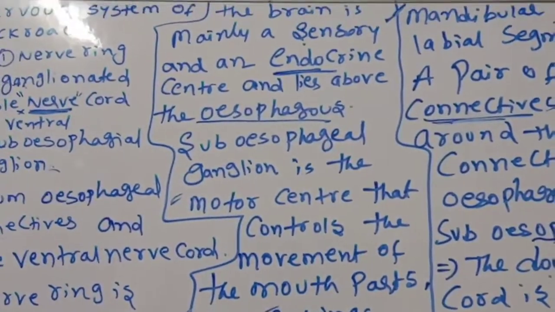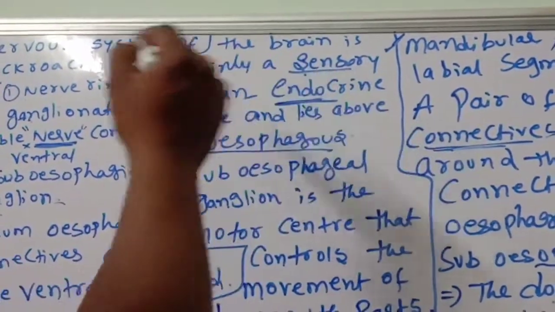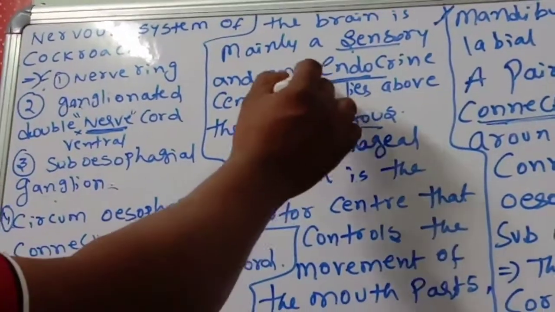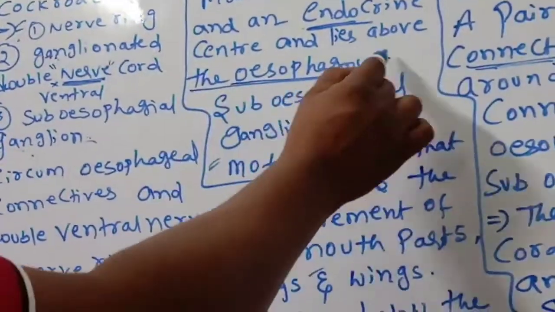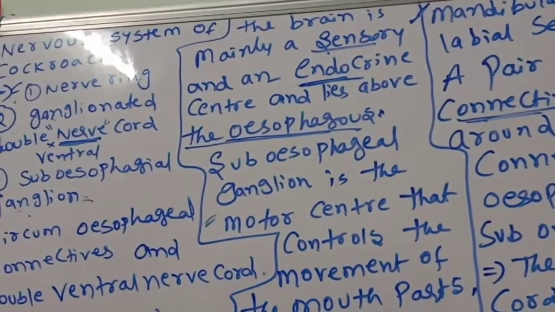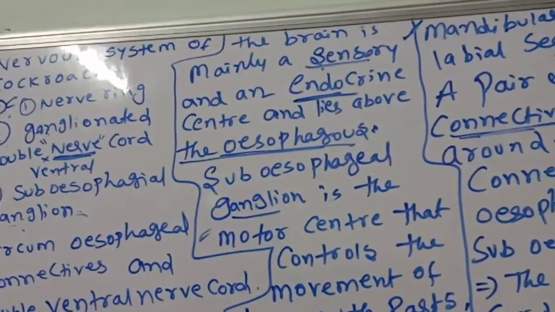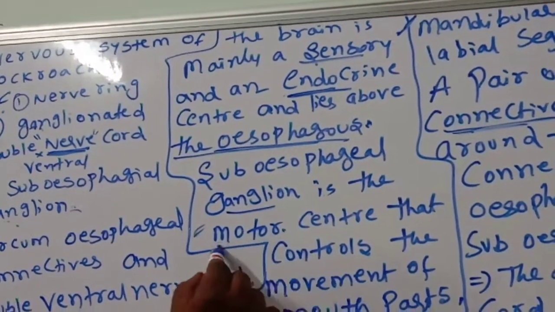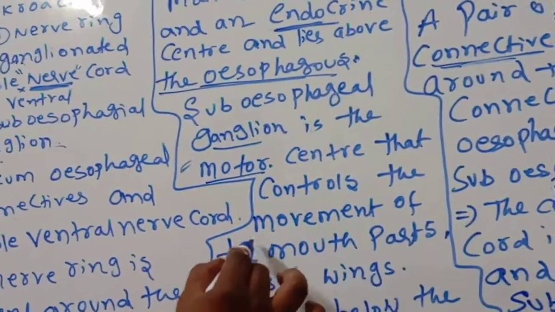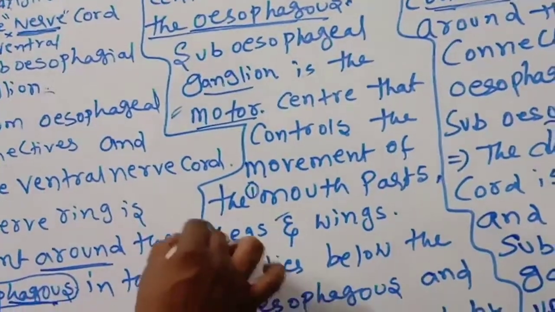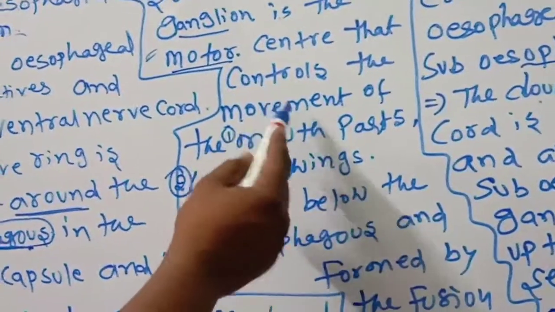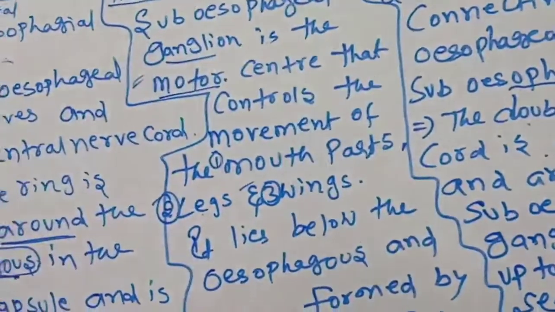The brain is mainly sensory, sensory meaning the part which receives information, and an endocrine center, a hormone secreting center, and lies above the esophagus. The subesophageal ganglion below the esophagus is the motor center, outgoing, takes the information from the brain, and controls the movement of the mouth parts, legs and wings. Controlled by which one? Subesophageal ganglion.